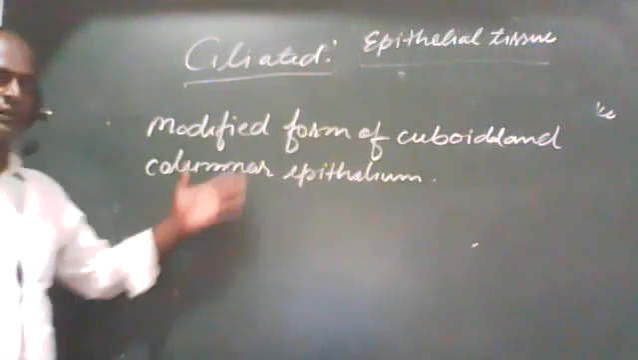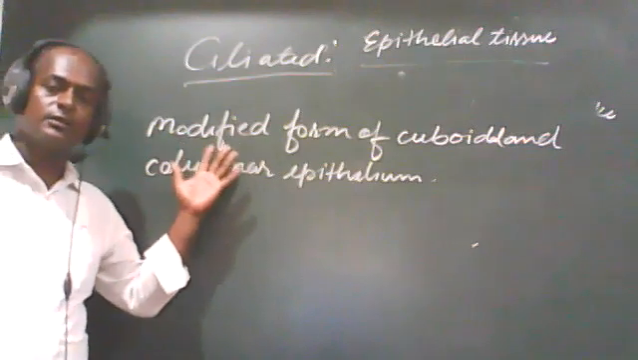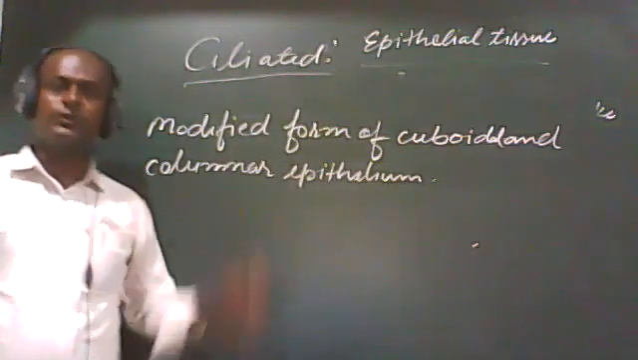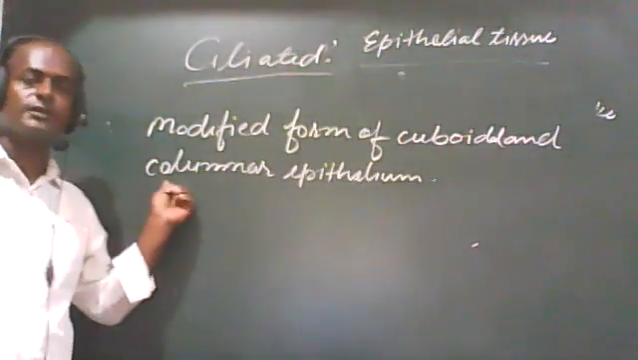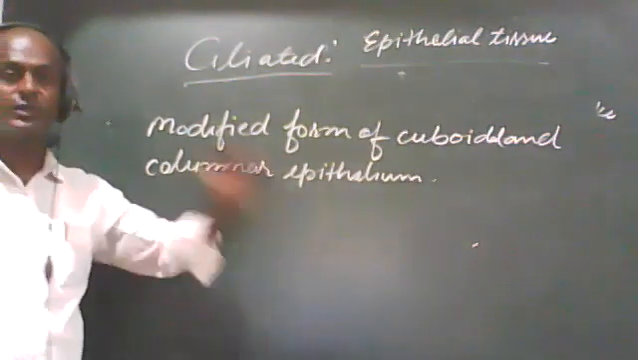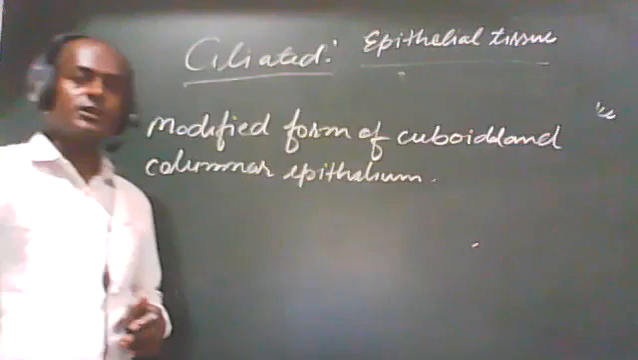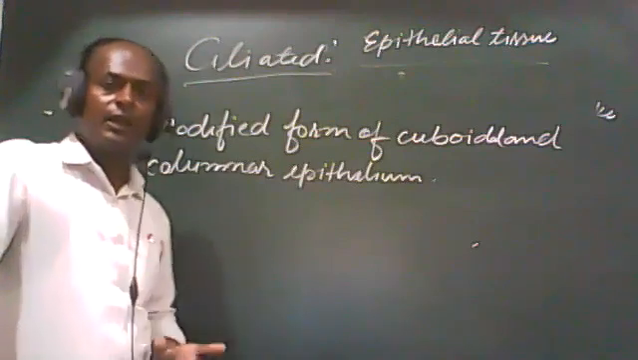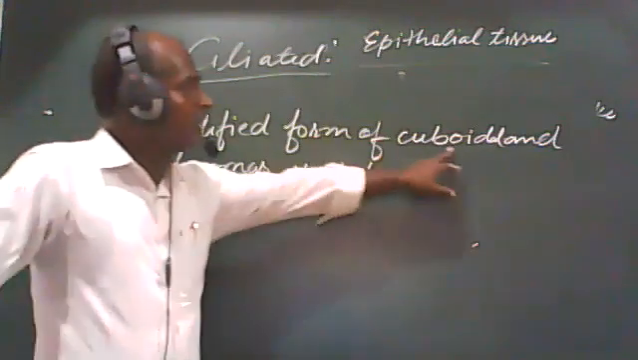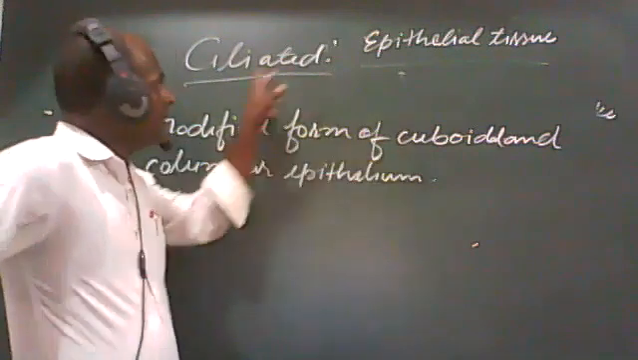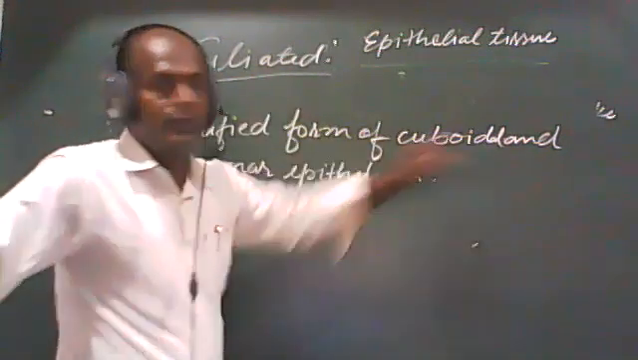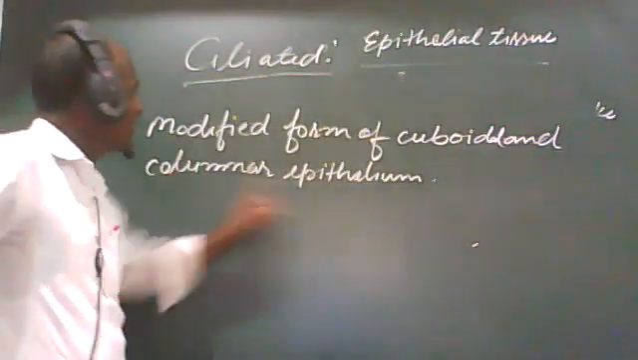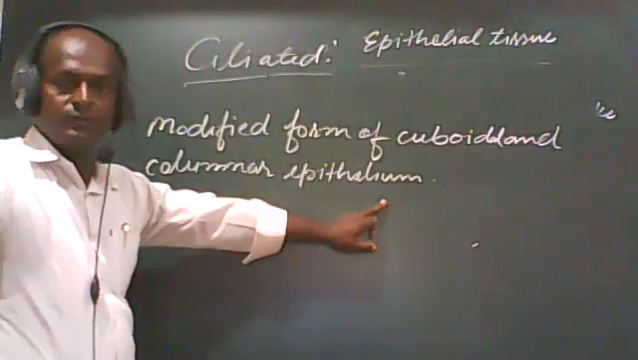If it is present in cuboidal form, then it is called ciliated cuboidal epithelial tissue. If it is present in columnar epithelium, then it is called ciliated columnar epithelial tissue. Means on the basis of presence of ciliated epithelial tissue in cuboidal and columnar epithelium, if it is present in cuboidal, then it is called ciliated cuboidal epithelium, and if it is present in columnar, then it is called ciliated columnar epithelium. Okay.